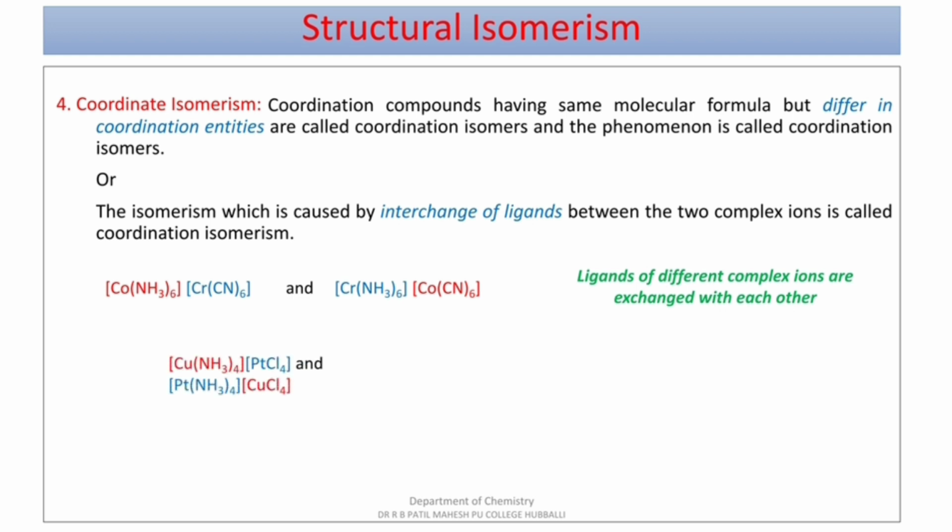Few more examples: [Cu(NH3)4][PtCl4]. Now you interchange the ligands, [Pt(NH3)4][CuCl4]. You can observe that.